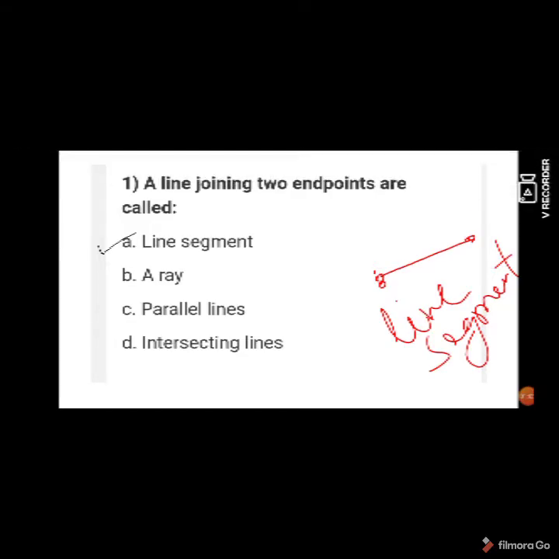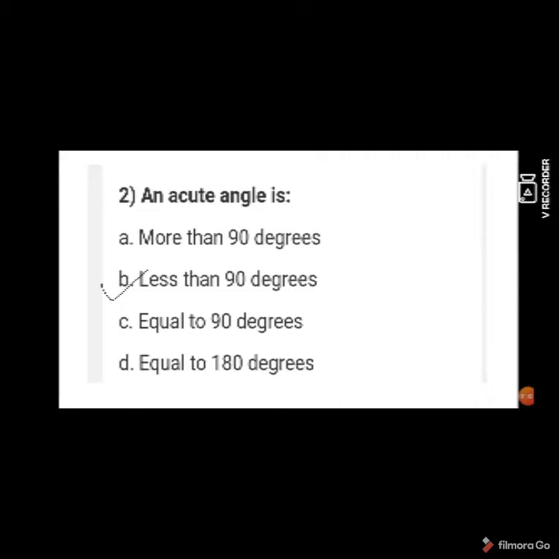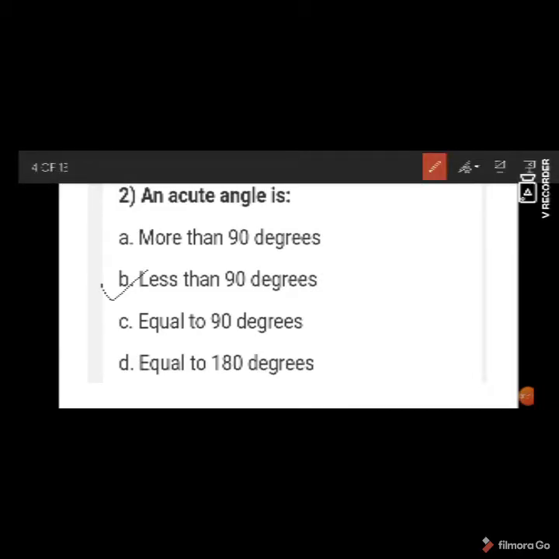Then the next question, an acute angle is more than 90 degree, less than 90 degree, equals to 90 degree, or equals to 180 degree. An acute angle is always less than 90 degree. So our correct answer is option B.